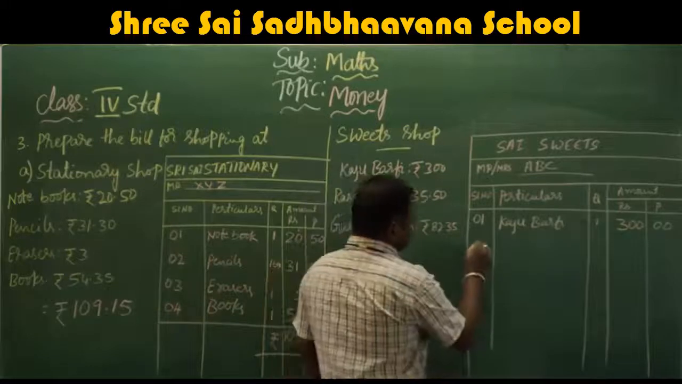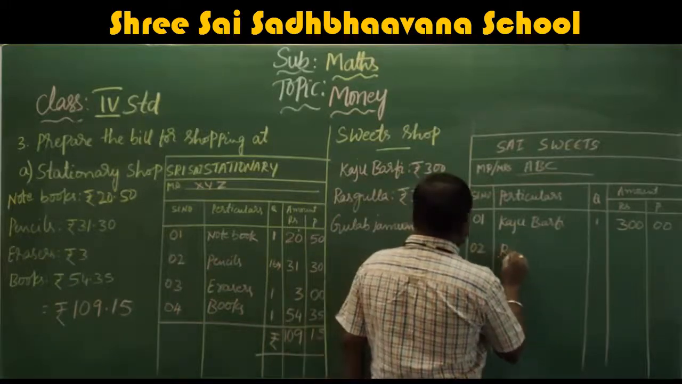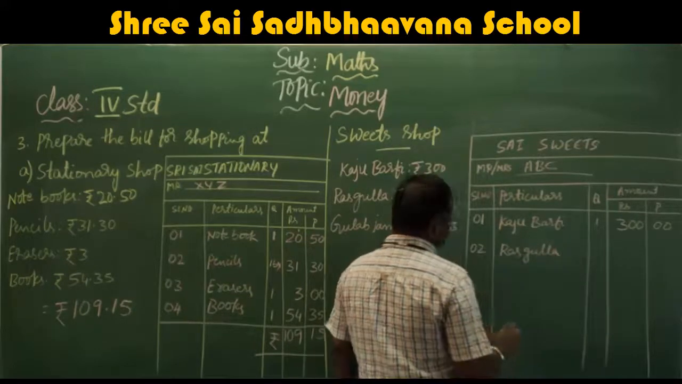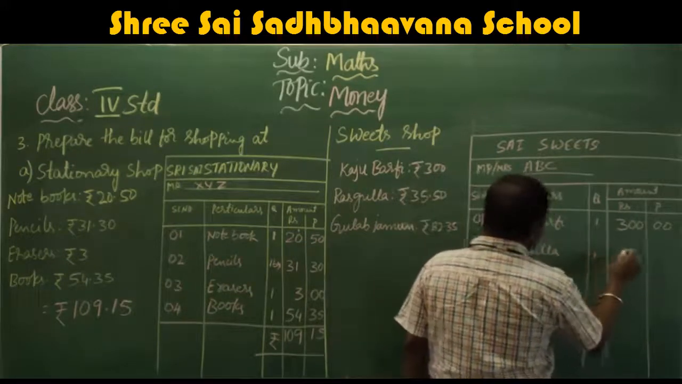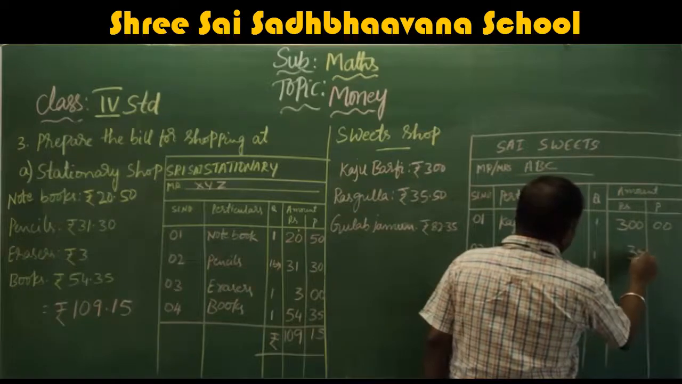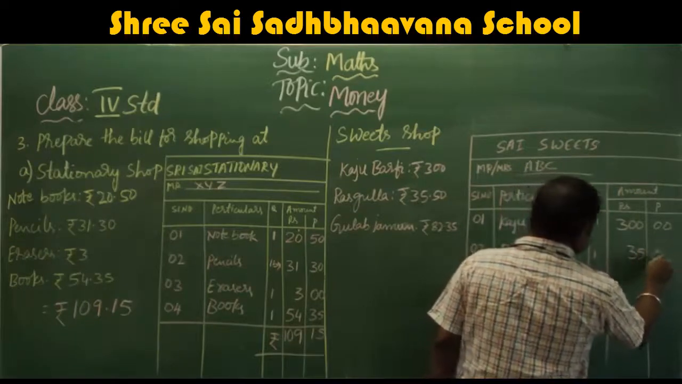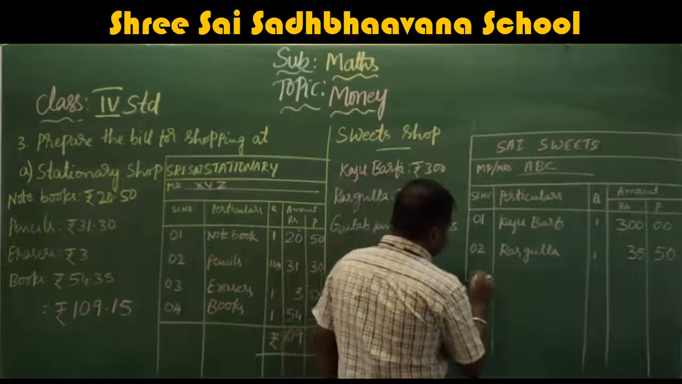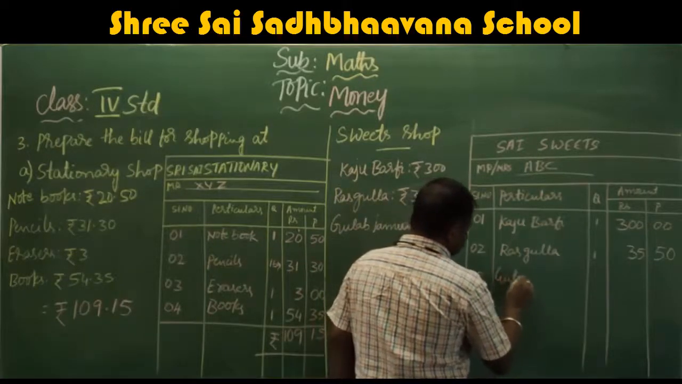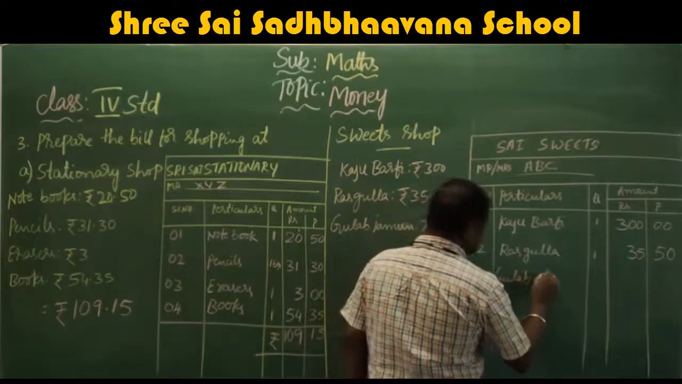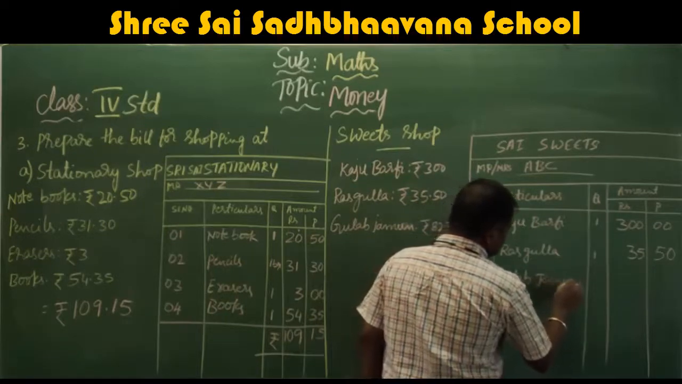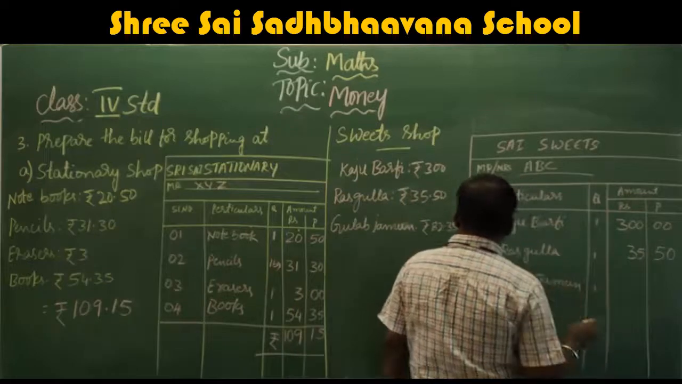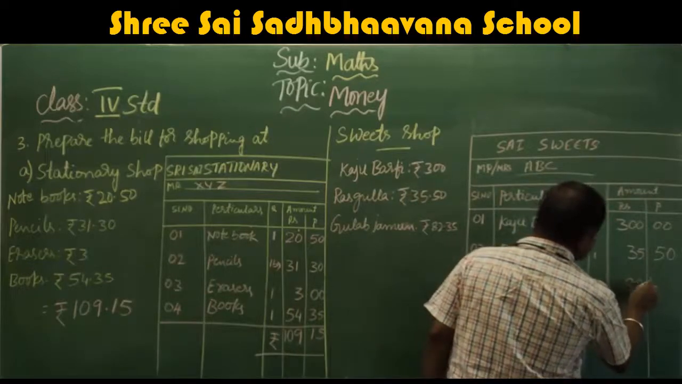Next, Rasgulla. Number 2, Rasgulla. Here also, quantity 1, you will write 1, rupees 35.50. Next, Gulab Jamun. Third one. Rupees 82.35.